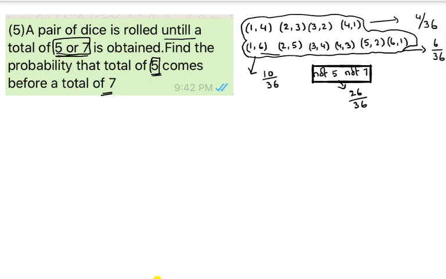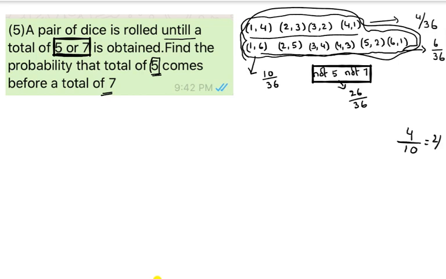That means under this information, in total we have 10 possibilities. Under these possibilities, what is the probability of getting sum as 5? These are the cases where we get sum as 5. That's why 4 by 10, that is equal to 2 by 5, is the answer.